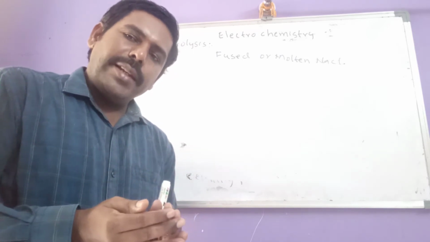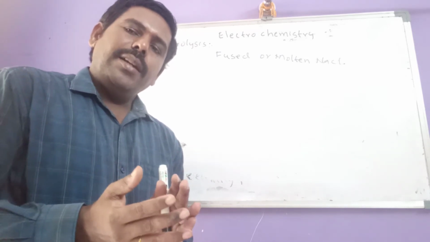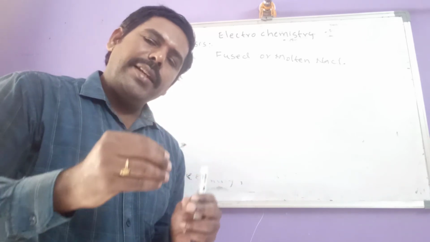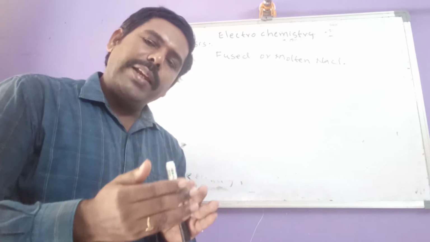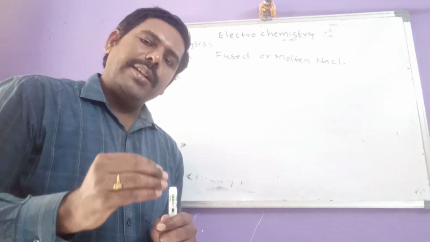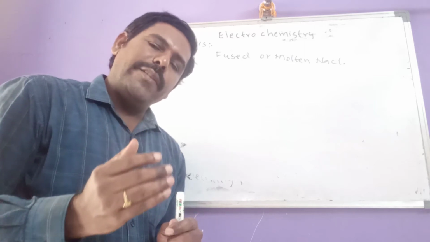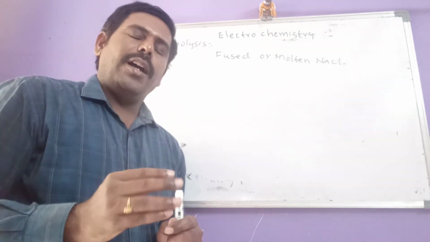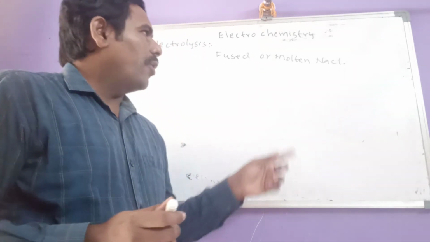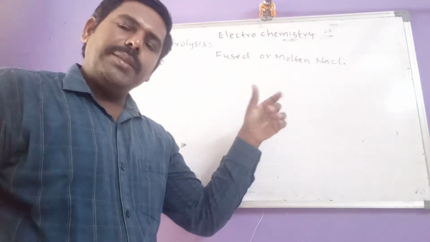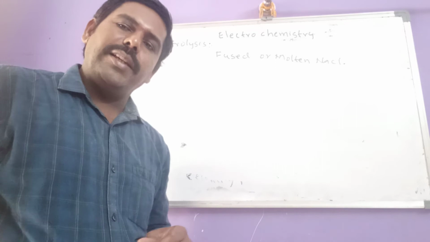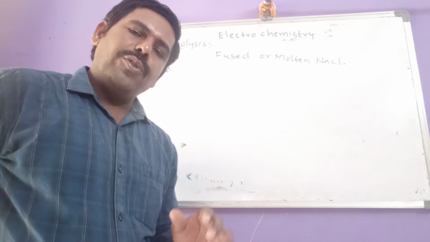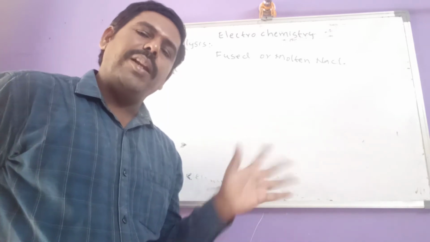By heating NaCl to its melting point, 803 degrees centigrade, it converts into liquid state. If any crystal is converted into liquid state by heating up to its melting point, that is known as molten or fused NaCl. Like that we can get fused or molten forms of any electrolyte.